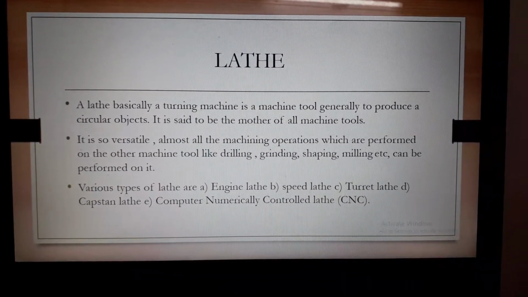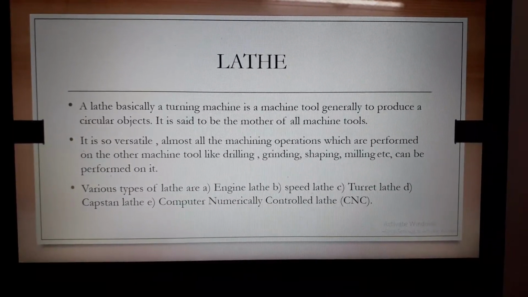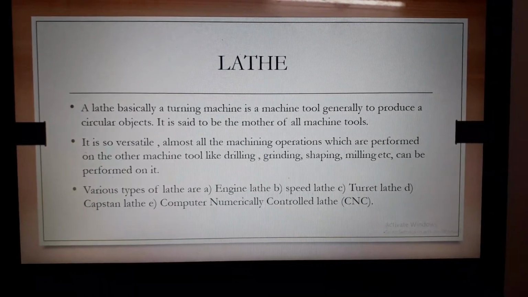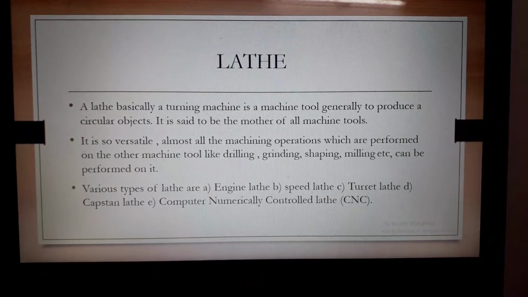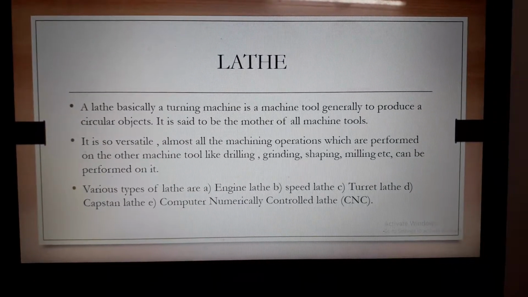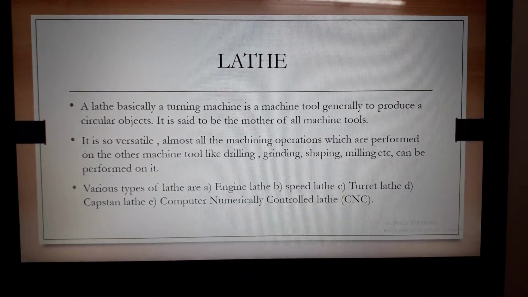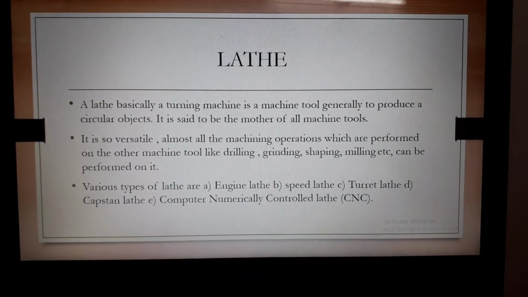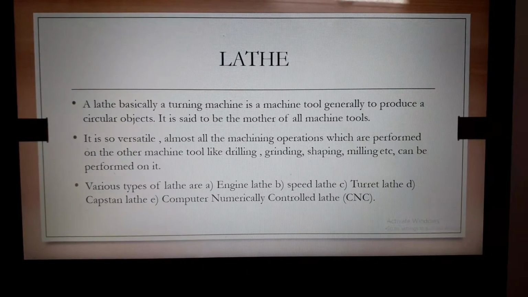Because some other machines are also used as machine tools: drilling machine, grinding machine, shaping machine, milling machine, etc. are all also called machine tools. In the drilling machine we do the drilling operation only. In the grinding machine we do the grinding operation only. In the shaping machine we do the shaping only. But in the lathe, all the other machining operations can be carried out. That's why it is also called the mother of the machine tools.